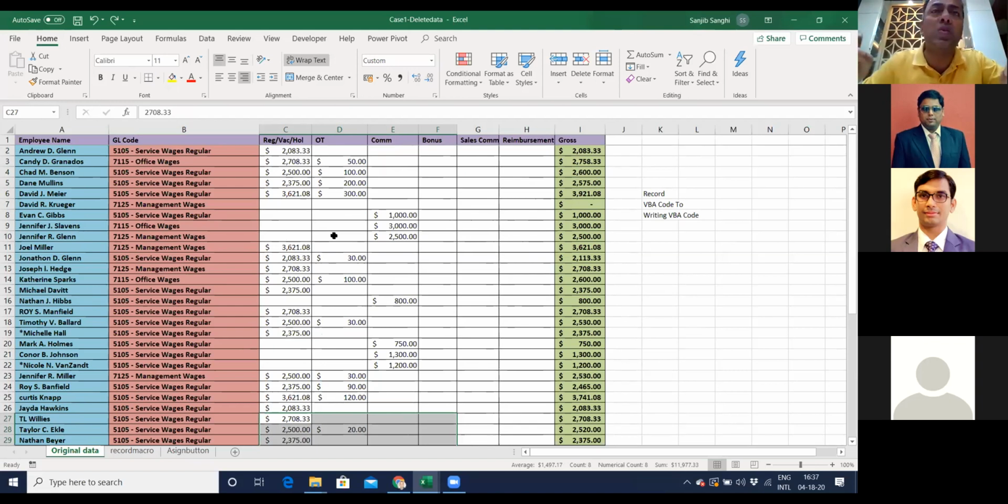A very small little macro. What I will do is go into View. Let me shift the screen over here. There's an option over here called View.